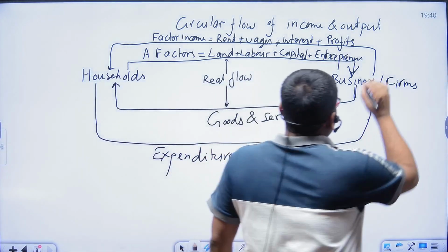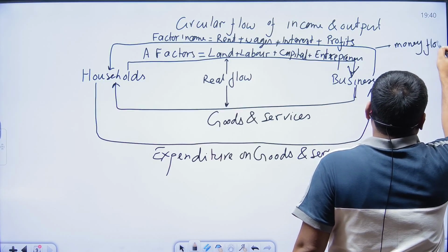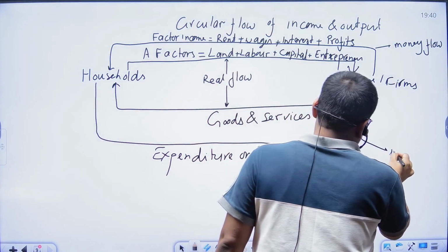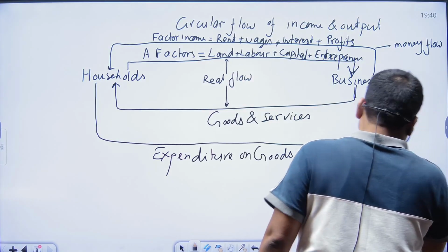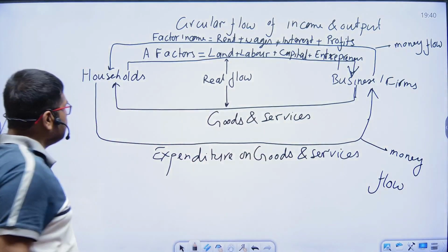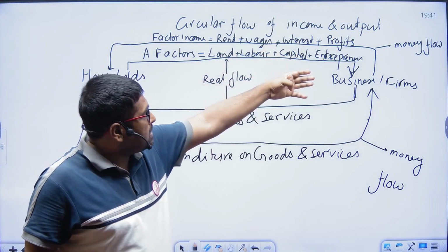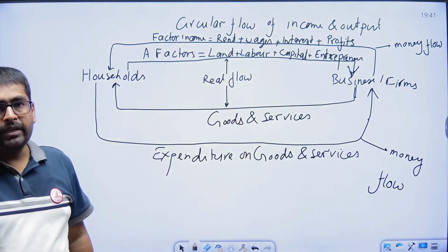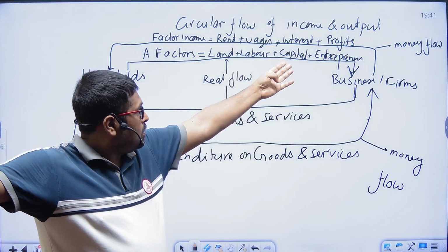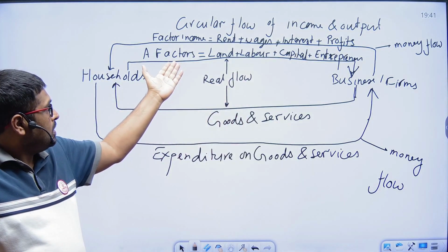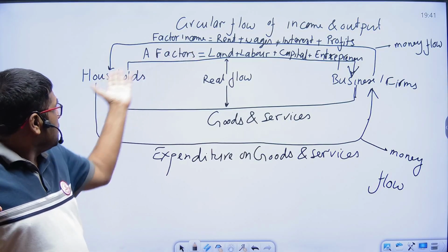Another thing is the money flow. These rents, wages, interest and profit are valued in terms of money, because these are the charges over the factors, and this is the money value transferred to the household.